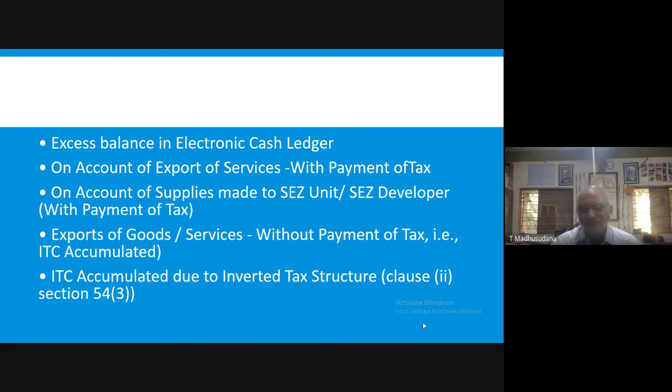So this is another situation wherein the accumulated ITC, the tax paid on inputs due to inverted tax structure, can also be claimed as a refund from the government as per clause 2 of section 54, subsection 3.